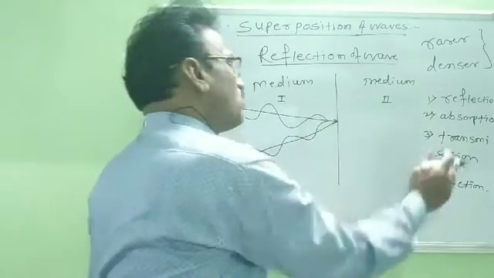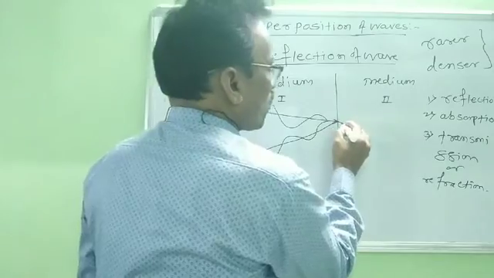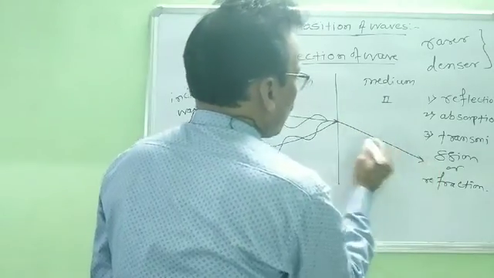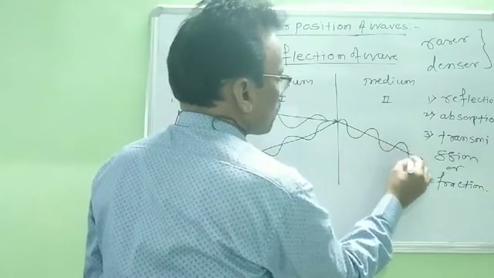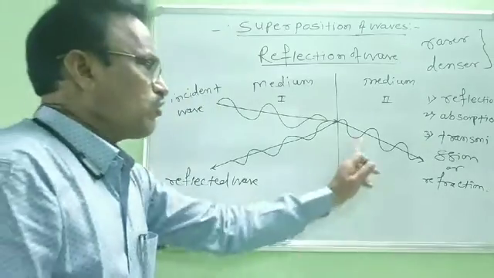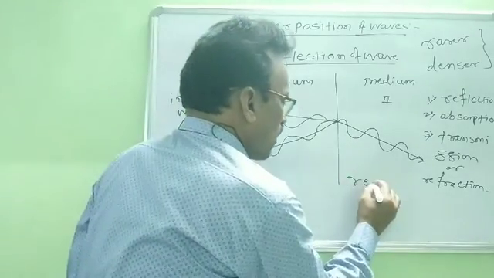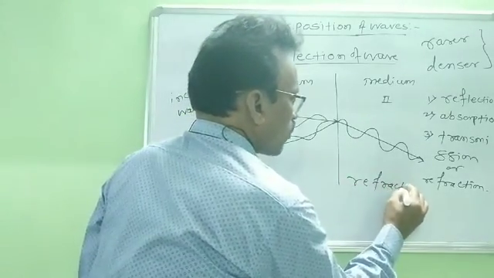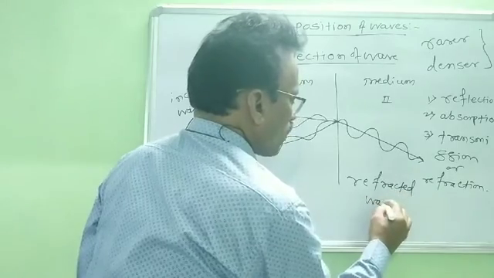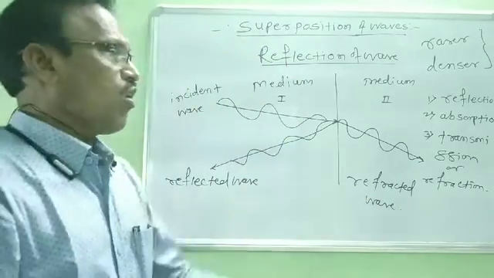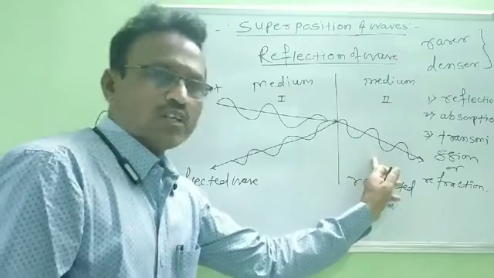Suppose this is the wave which travels through the second medium. This wave is known as a refracted wave, or it is also known as a transmitted wave.